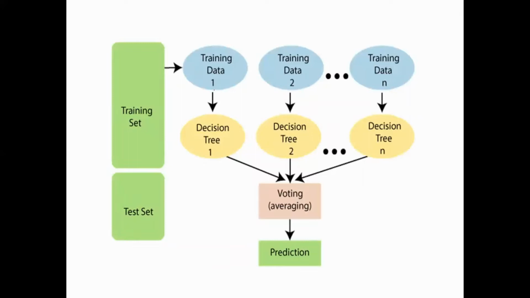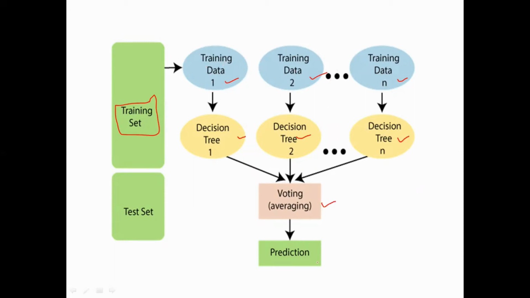It is a very simple concept. The visualization is done over here. Let's say that you have a training set. A training set is one which is used to train the model. This training set is divided into n subsets: training data 1, training data 2, and training data n. On every training data, we apply the concept of decision trees. Finally, we average their votes and then we do the prediction.